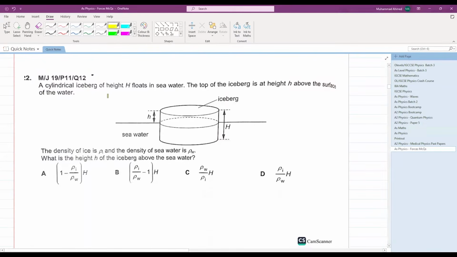Let's try this question out. A cylindrical iceberg of height h. Okay, so the total height is h, floats in seawater. What does the keyword of floats tell you? The keyword of floats tells you that the upward forces are equal to the downward forces. The top of the iceberg is at a height h above the surface of the water. The density of ice is rho I and the density of seawater is rho W. What is the height h of the iceberg above the seawater?